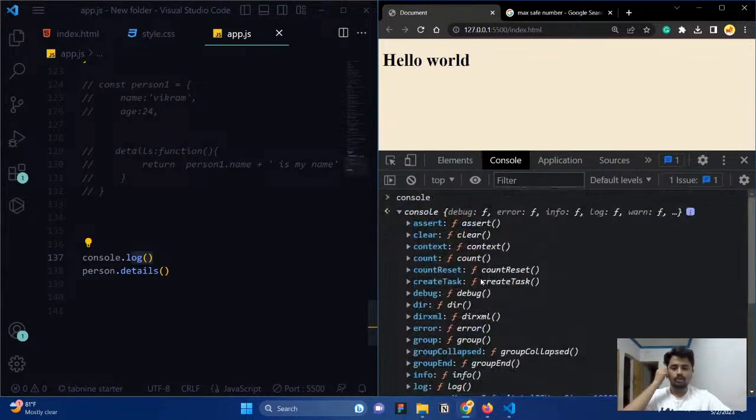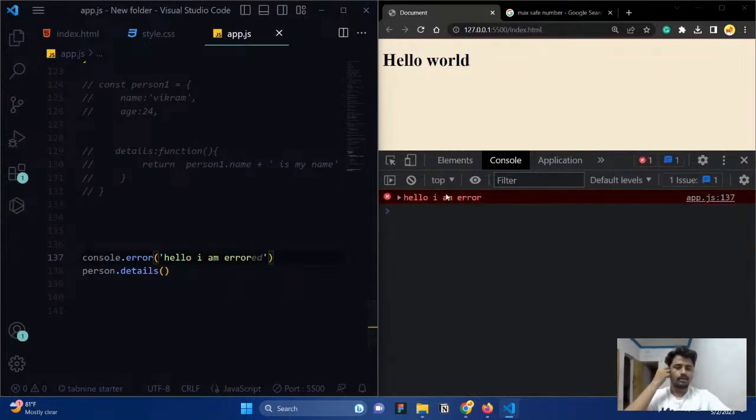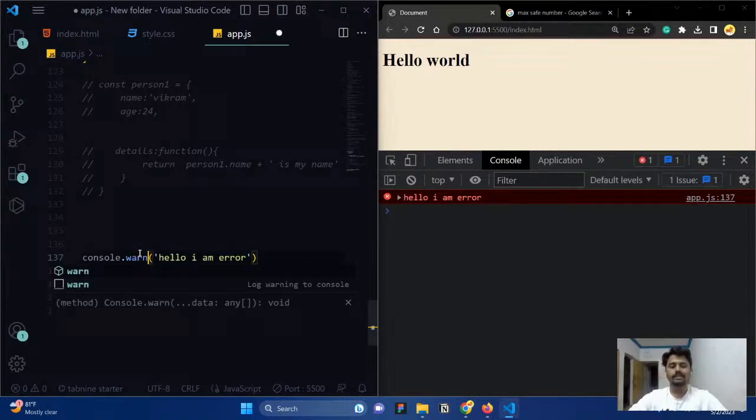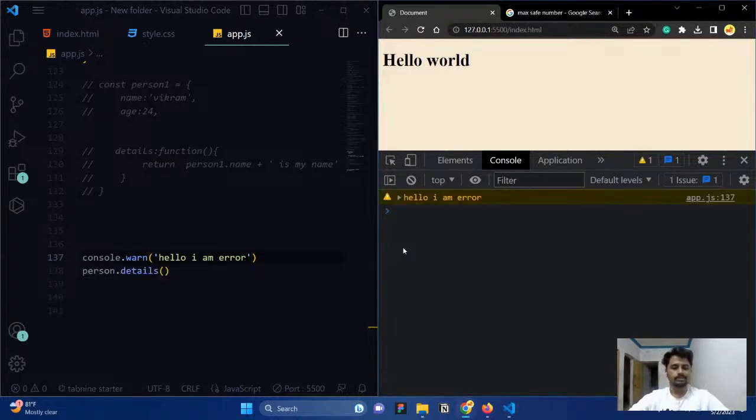For example, if you want to show an error, here I just say console.error. Okay, it is also a method. If I say "Hello, I am error", you can see the background color of red: "Hello, I am error" with a red background. You can see it, right? And another one gives the yellow color, like warning messages. You can use any method that should be displayed in your browser.